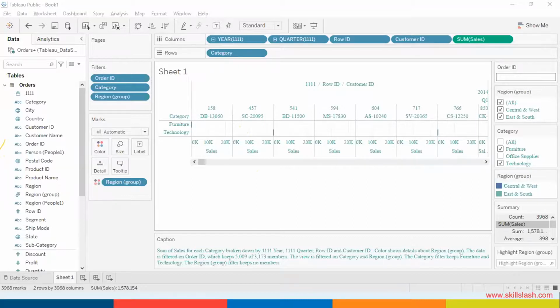Where was Tableau founded? Tableau was founded in Mountain View, California. Okay, so it's really a good essential skill, particularly if you want to go into the field of data scientist. It's a very good skill.